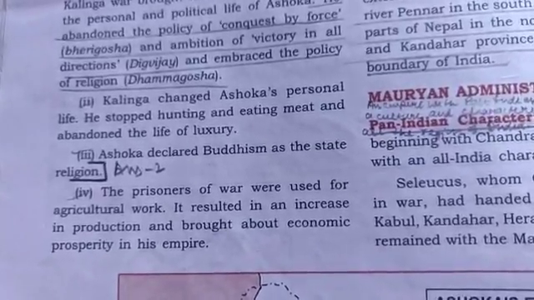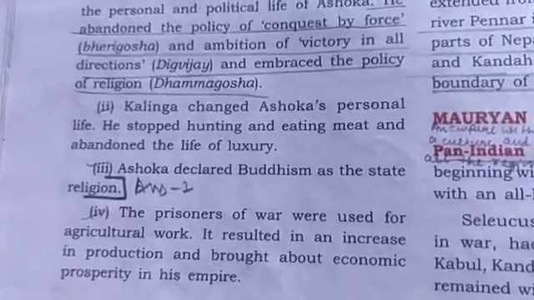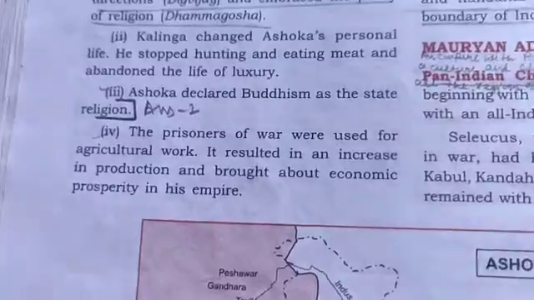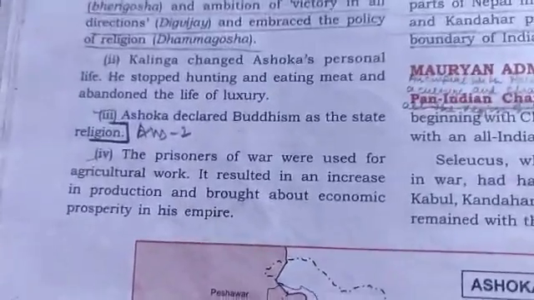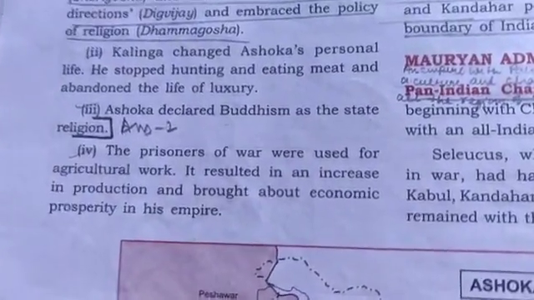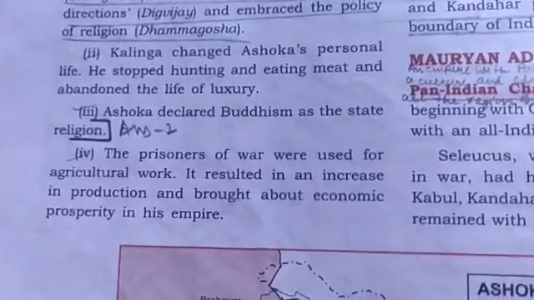Second, Kalinga changed Ashok's personal life. He stopped hunting and eating meat and abandoned the life of luxury. So Ashok may have already felt guilty about ascending the throne in such a violent manner, and when this Kalinga War happened, he realized that this was not good.